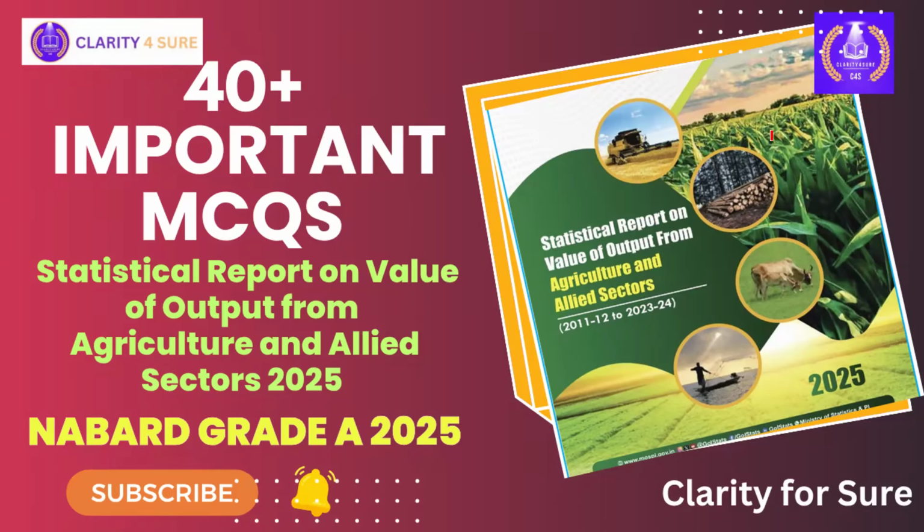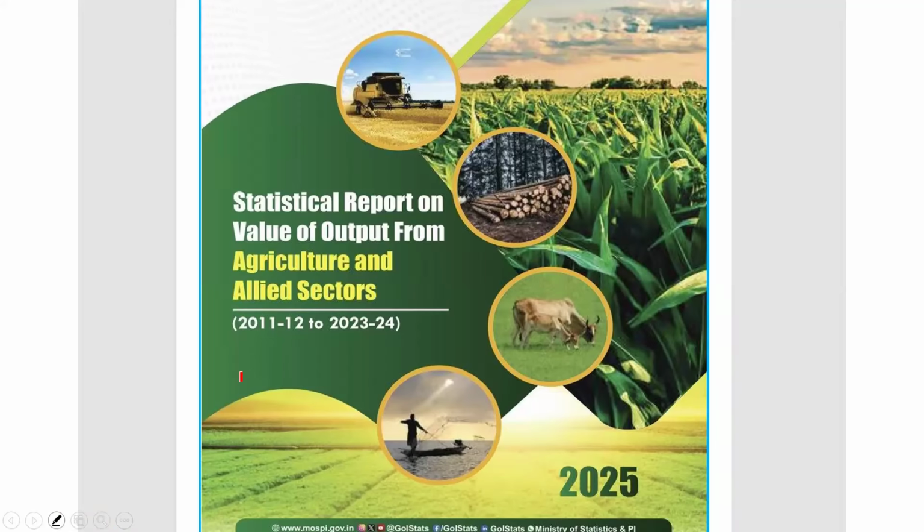Today's session is very important. Today we'll be discussing 40 plus important MCQs on the statistical report on value of output from agriculture and allied sector. Right. I feel every student watching this session who is very serious for this examination must have seen the PYQs of the NABARD Grade A examination.